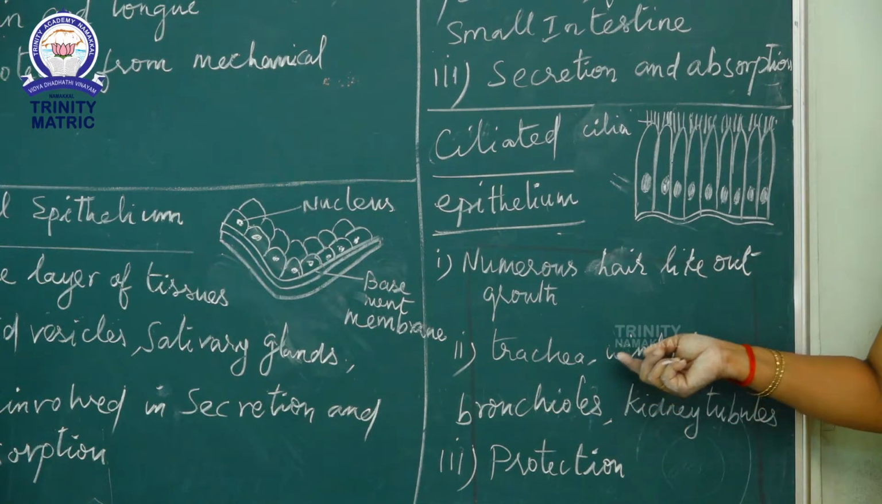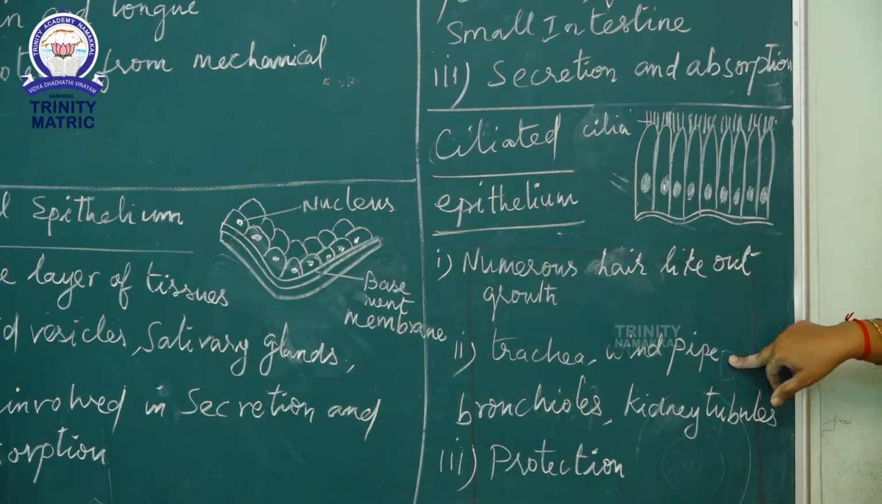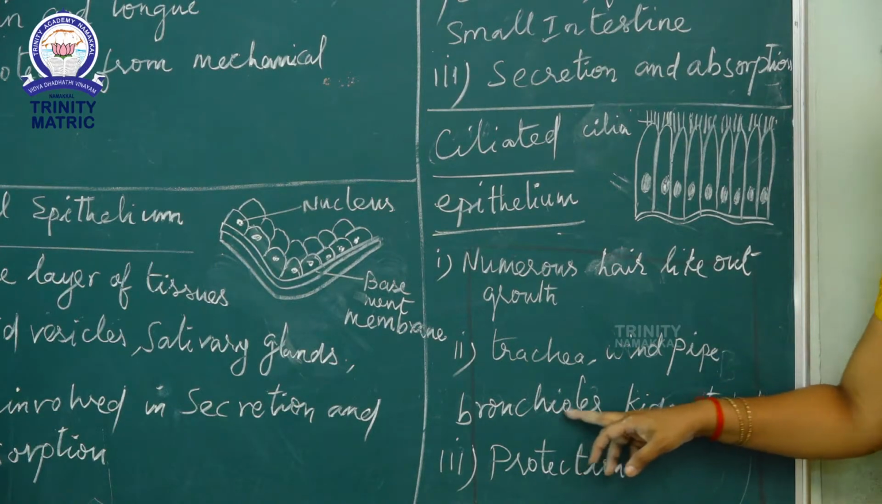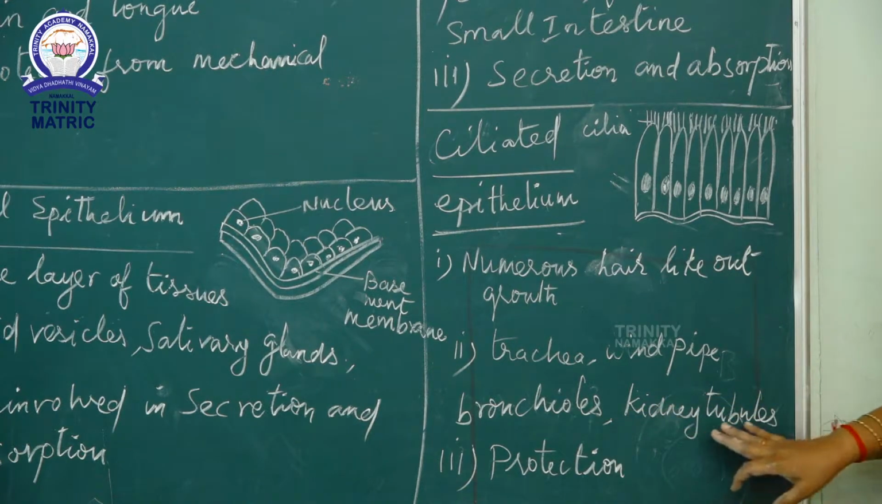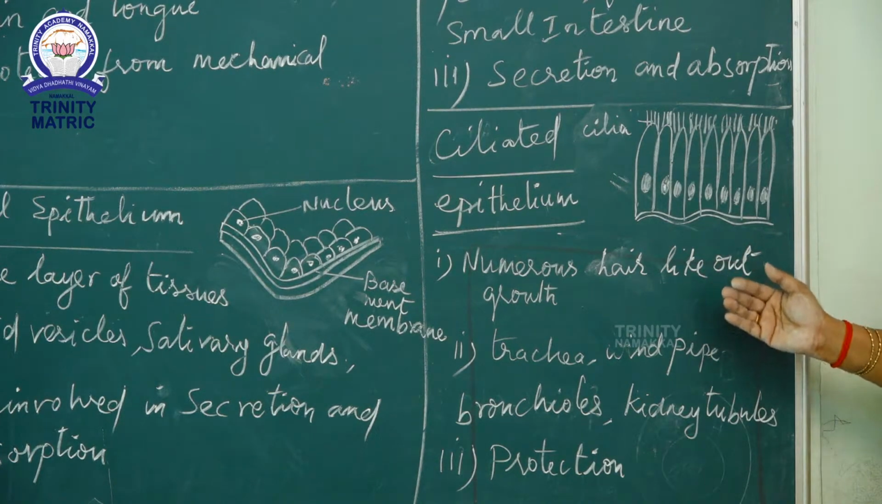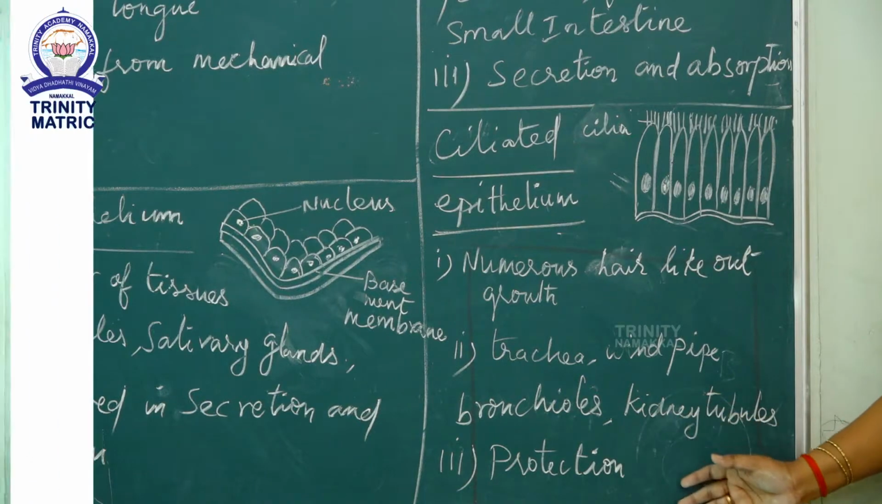The trachea is in the respiratory tract. Then the windpipe, the larynx, is part of the respiratory system. Bronchioles are present in the lungs, in the inner wall. Kidney tubules, the proximal convoluted tubules: the kidney is made up of nephrons, and inside the nephron this ciliated epithelium is present. It helps to protect our body from germs and dust particles.